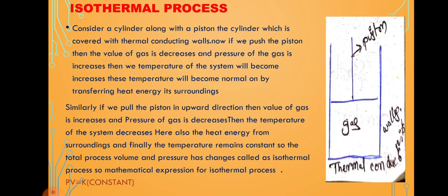Similarly, if we pull the piston in the upward direction, then the volume of the gas increases and the pressure of the gas decreases. Then the temperature of the system decreases. Here also the heat energy is gained from the surroundings. Finally the temperature remains constant. So this total process is the isothermal process. The mathematical expression for the isothermal process is PV is equal to constant.